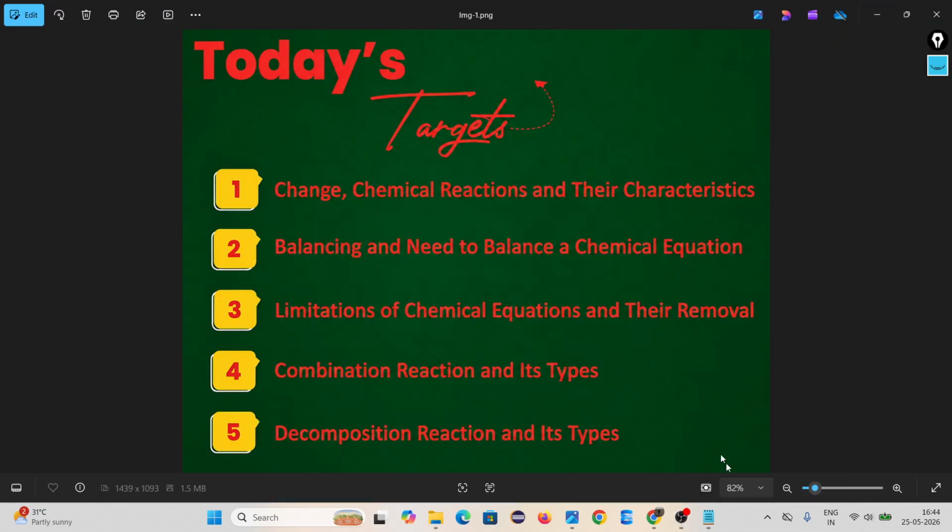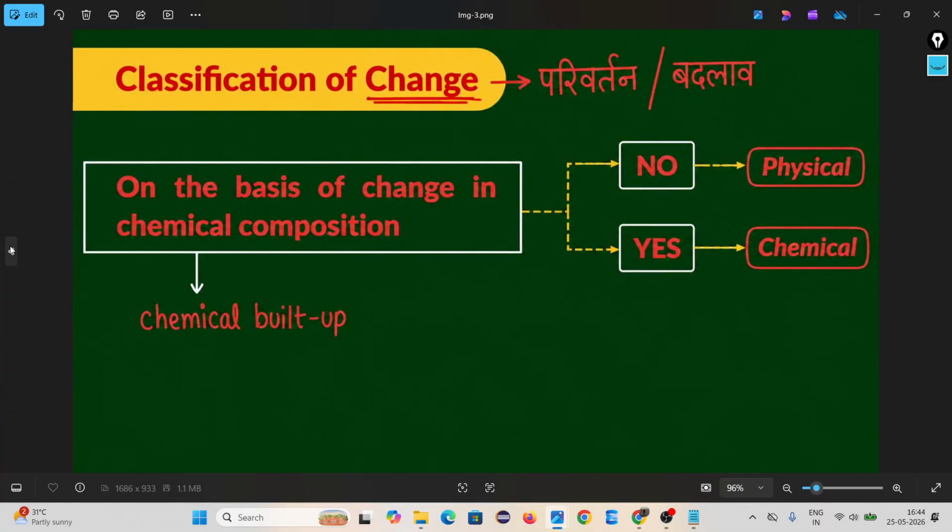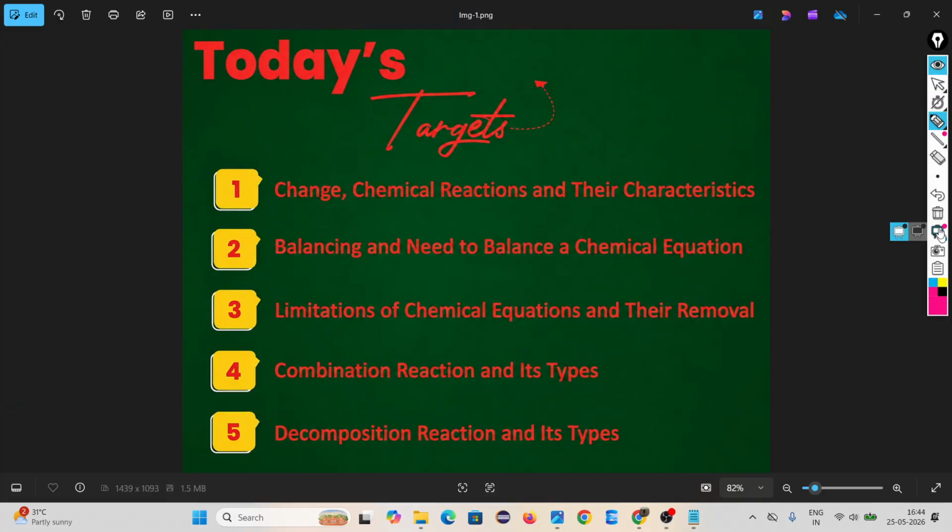Hello. Look, it is the first chapter of your chemistry science book, that is chemical reaction and chemical equation. Okay. If you look at the chapter name, chemical reaction and chemical equation. Sir, what do you mean by chemical reaction? What do you mean by chemical reaction?